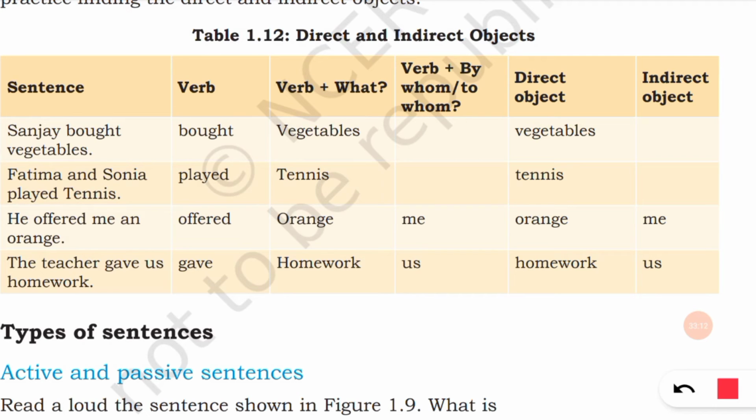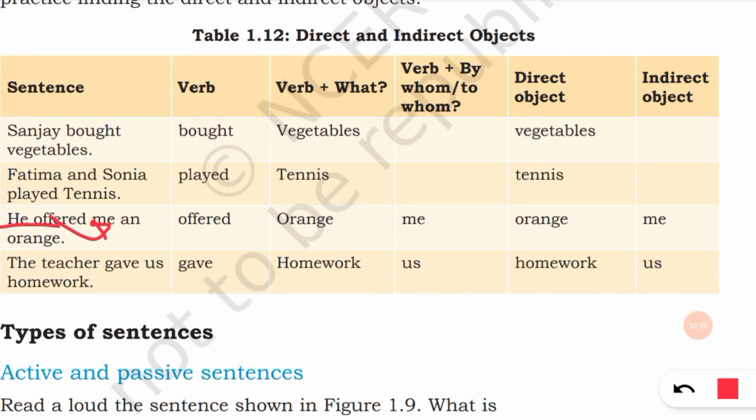So here you can see he is the subject. He offered me an orange. Here there are two objects coming. What he offered? Orange. So he is the subject and orange is the object. To whom he offered the orange? It is to me.